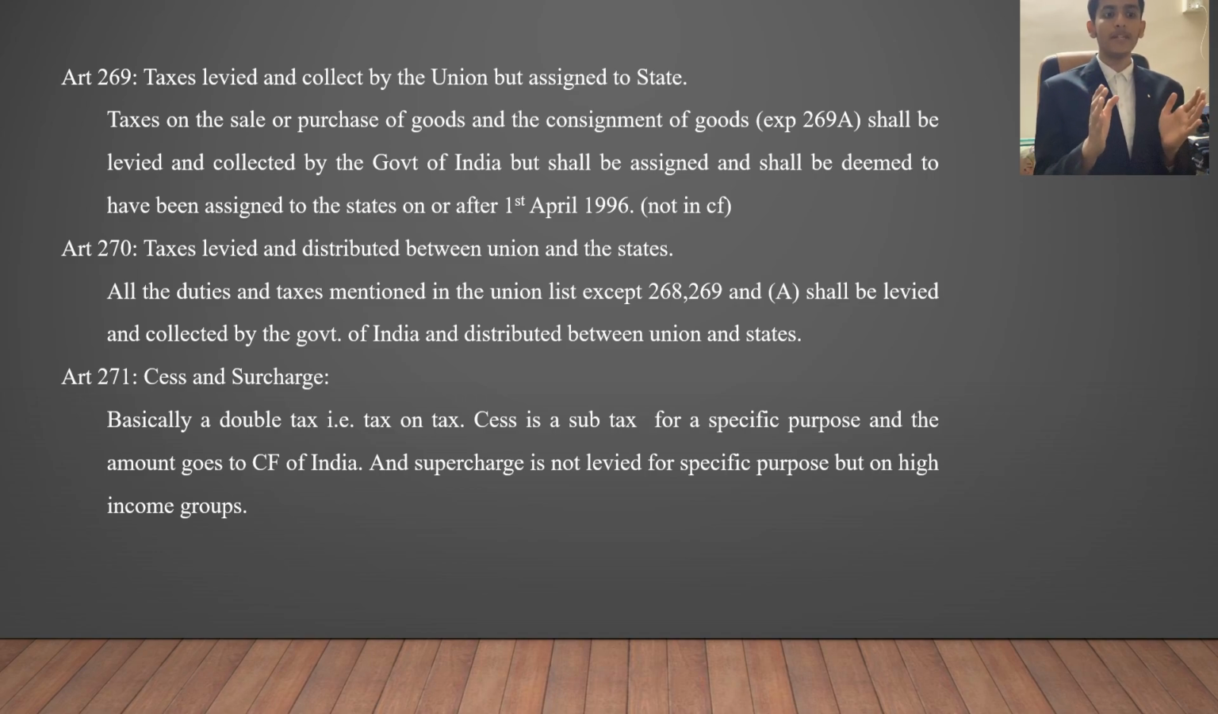Now 270 is basically what 268 and 269 have left. So whatever is left is to be distributed between both the state and the union. Moving on, Article 271 gives us two new terms, that is cess and surcharge. So it is basically a double tax, that is, a tax on a tax. Cess on one hand is basically a sub-tax for a specific purpose and the amount goes to the consolidated fund of India. But a surcharge is not levied for a specific purpose but only taken from the people who belong to high income groups. So basically it is for the rich people.